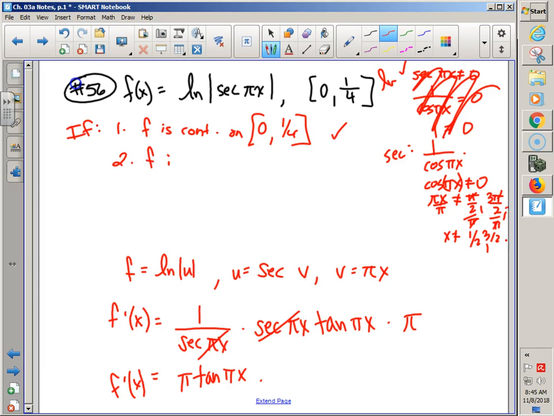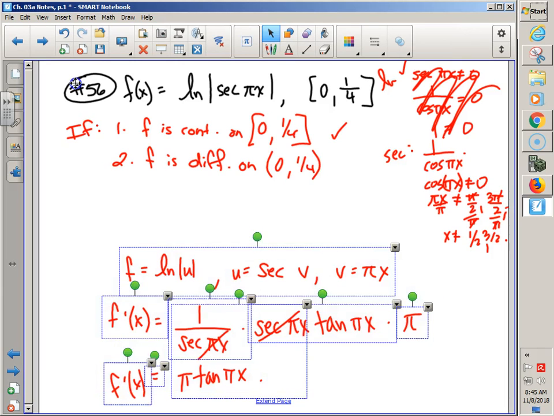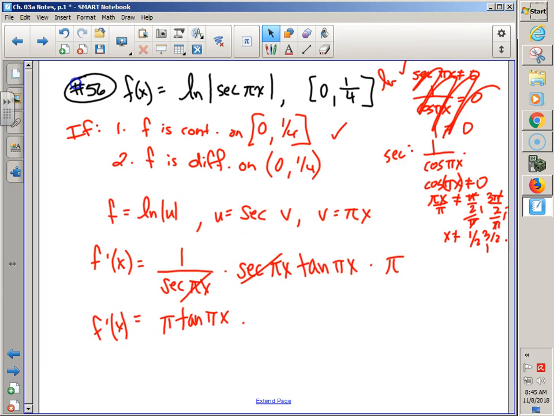Number 2 says f is differentiable, which we just found our derivative. Aw, stink-a-dink. Are there any domain restrictions of our derivative? Tangent. Oh, tangent has vertical asymptotes. Aw, stink. Do you guys remember where tangent has vertical asymptotes? Pi over 2. Okay, stink-a-dink.